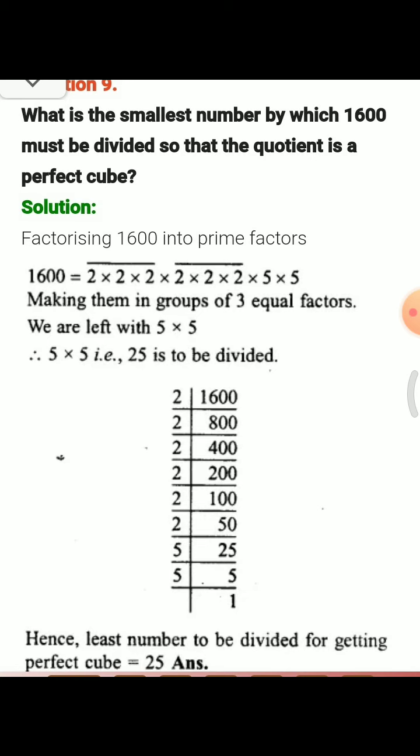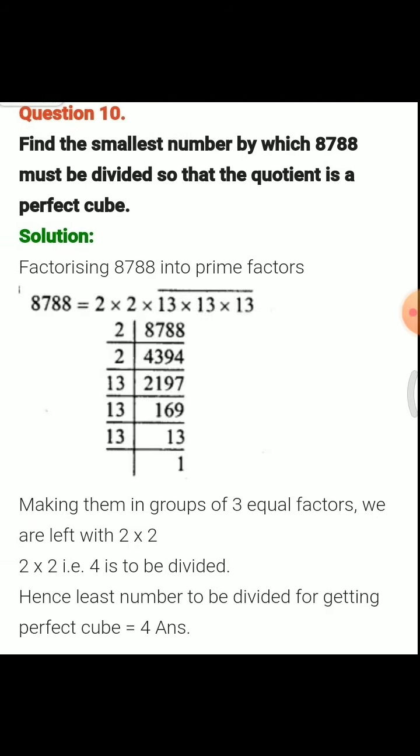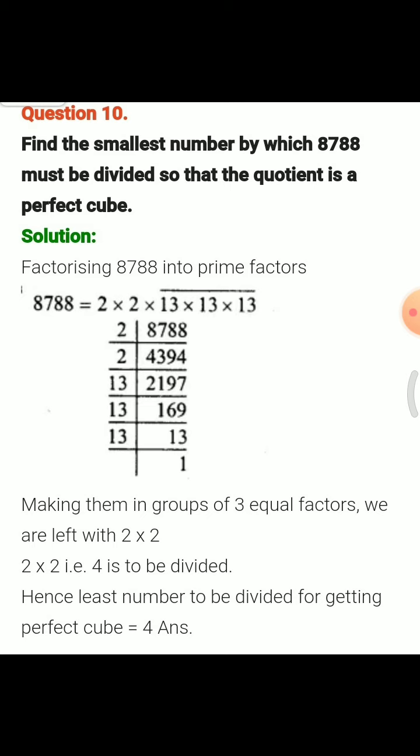Next question: what is the smallest number by which 1600 must be divided so that the quotient is a perfect cube? Factorize 1600 into prime factors. At first you find the prime factors, after that you see 25 is left, so 25 is to be divided. The answer will be 25. Next question is also the same, you do it by yourself.